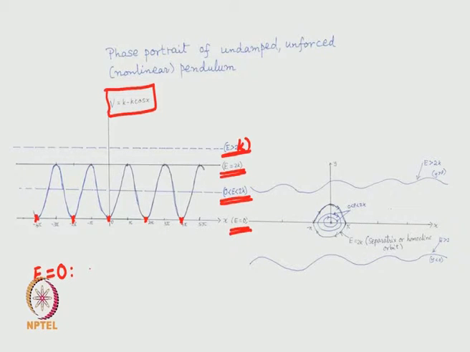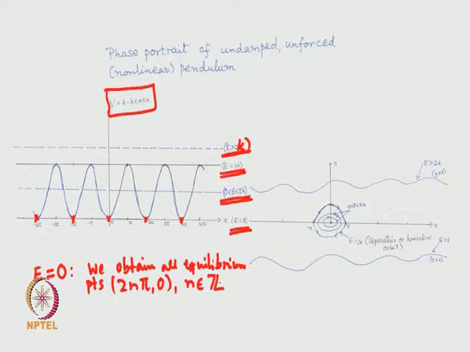So, here we obtain all equilibrium points 2n pi, 0, n an integer. So, all even multiples of pi we obtain at this energy level. It is important to remember that we are now taking E equal to 0. So, x dot is 0 there and we obtain these equilibrium points of the system.